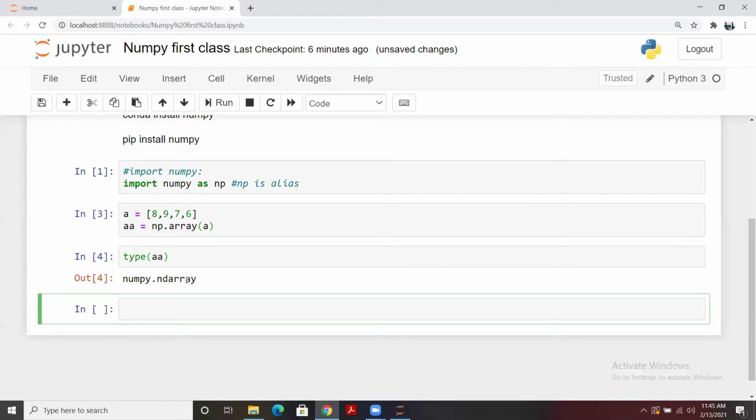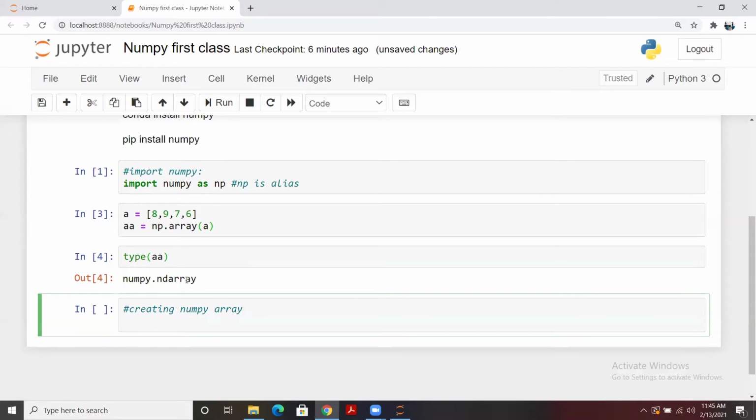So let me create the array. First I'm going to create, let's say, creating NumPy array. I can give it a name like this, and in the same cell I'm going to create three different dimensional arrays. So let's say x1. I'll be using the random module of NumPy.